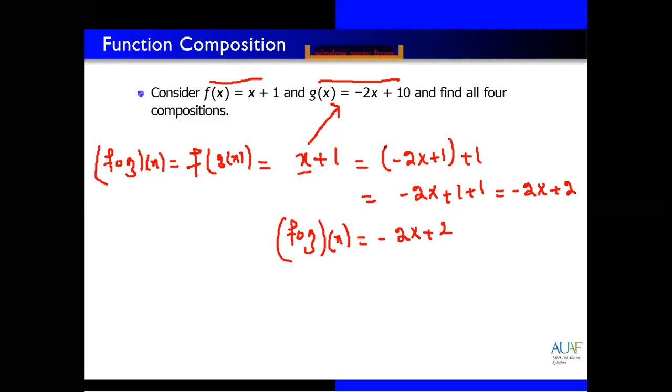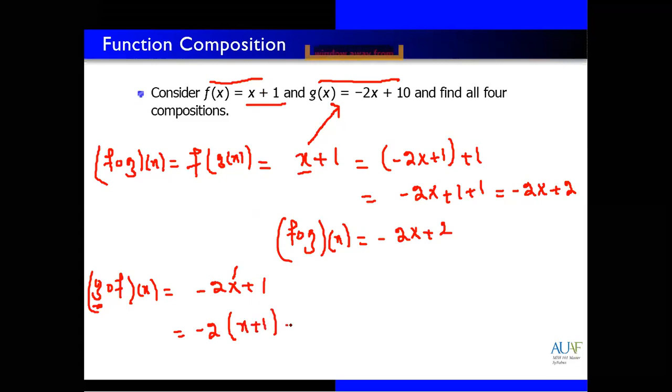Same, if I want composition of g with f, first of all you need to write the g value. The g function is minus 2x plus 10. But now replace x with the f of x function. It means replace x with x plus 1. So we have minus 2 times x plus 1, and plus 10. This means multiply minus 2 with x, minus 2 with 1, minus 2.